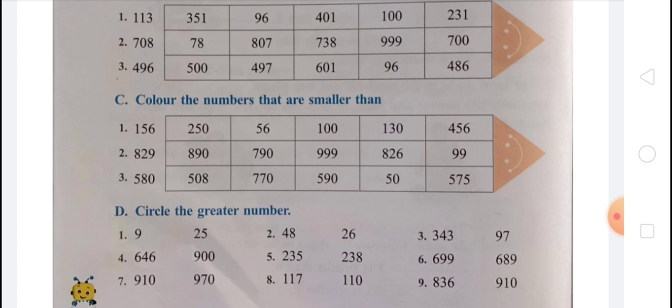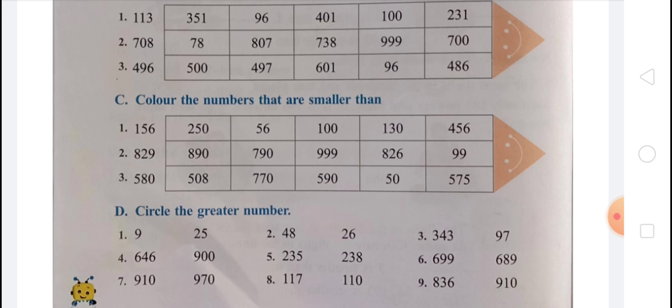You know that 508, 550 and 575 are smaller than 580. So you have to color 508, 550 and 575. Okay. In question C, color the numbers that are smaller than. In first, you have to color 56, 100 and 130. In second, you have to color 790, 826 and 99. In third, you have to color 508, 550 and 575.